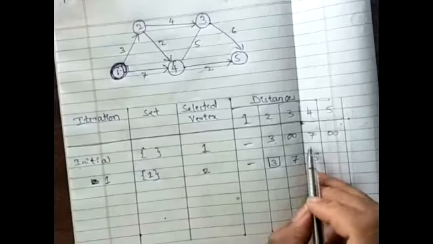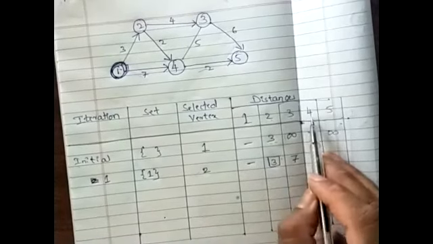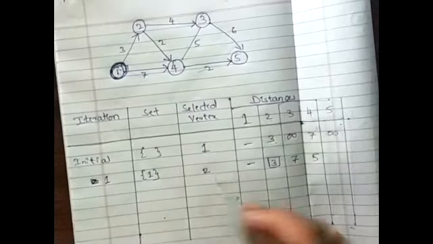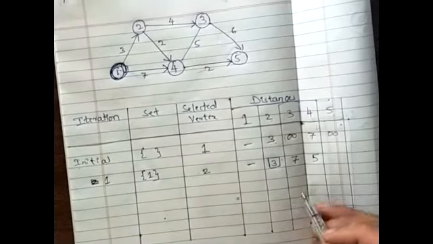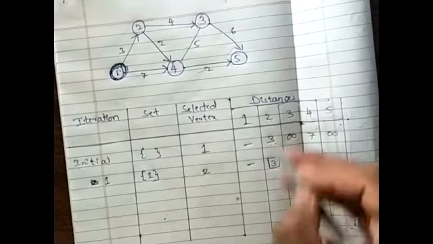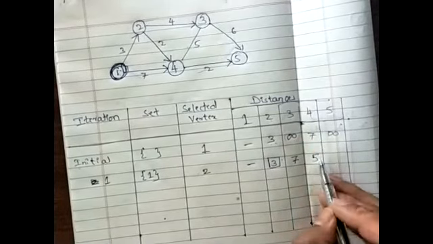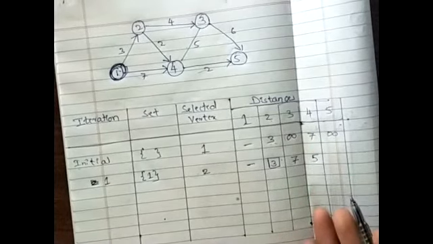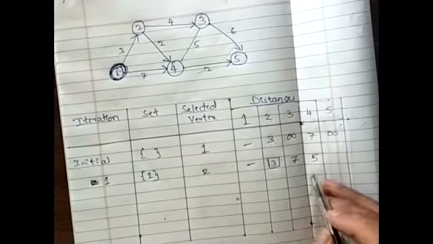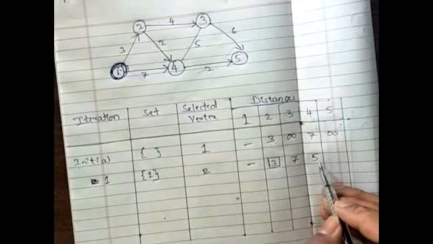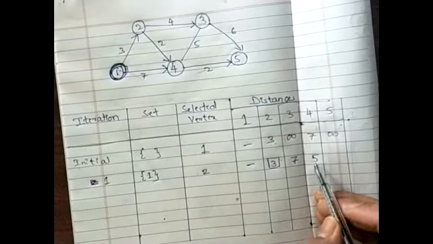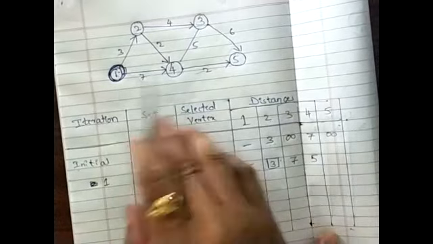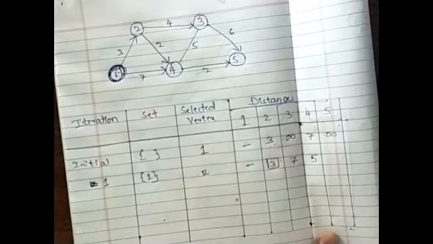Earlier I knew that I can reach from 1 to 4 and the distance was 7. But in this iteration, I come to know that there is another direction which is shorter than the previous one. Then why can't I go through that particular direction? As simple as that. So I just modified the previous value. This 5 is how I reach from 1 to 4 via 2.